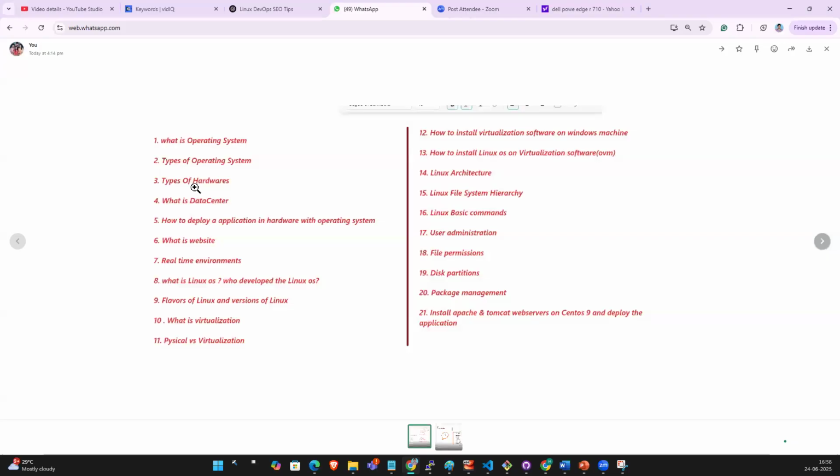So what topics are completed, guys? What is an operating system, types of operating systems, and types of hardware are completed. Tomorrow we'll discuss what a data center is and how to deploy an application on hardware with an operating system. We can use the hardware, install the operating system, then deploy the application.